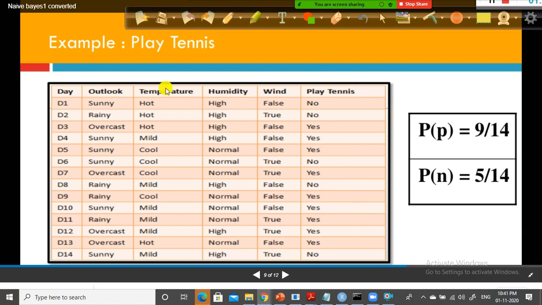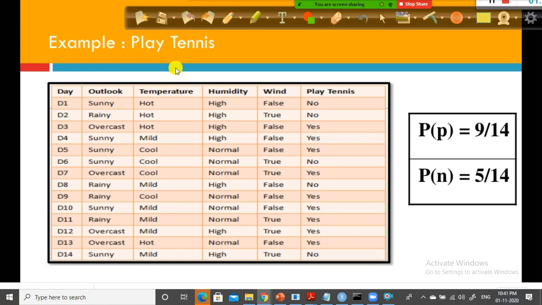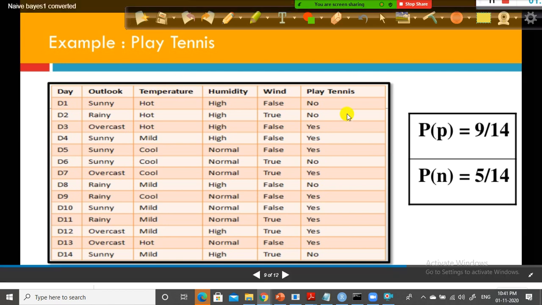This is the historical data. In the past, a boy called John played tennis given this weather condition. So the outlook is sunny. When the outlook was sunny and the temperature was hot and the humidity was high and there was no wind, he did not play because of the high temperature and high humidity.